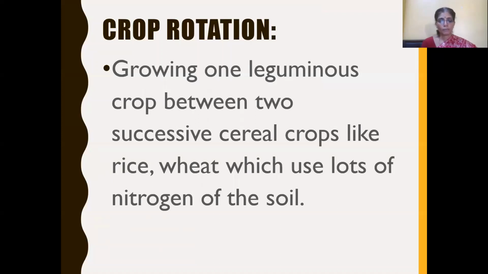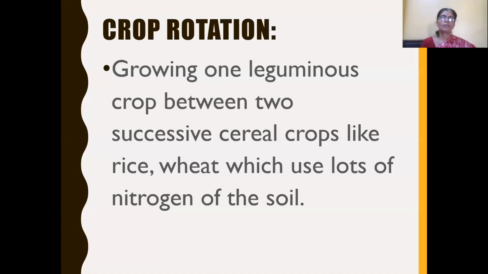So once the rice crop is cultivated, farmers used to cultivate leguminous crops such as pulses, etc., which are rich in root nodules. They have rhizobium bacteria. These rhizobium bacteria fix atmospheric nitrogen. They convert atmospheric nitrogen into compounds of nitrogen. They fix it in the soil, because plants cannot directly utilize atmospheric nitrogen.